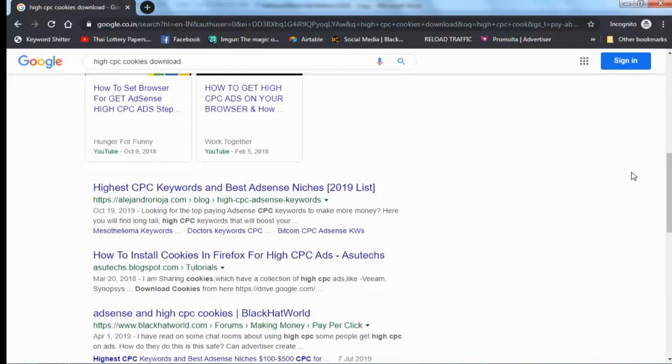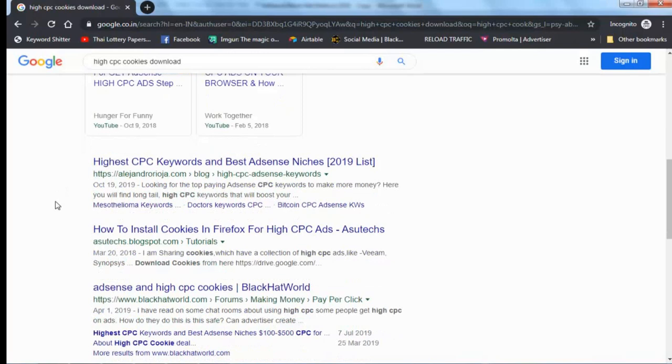Since you have installed high CPC cookies, you will see very high CPC ads on my website. If you click on that ad, I will earn, for example, $2 or $5 per click. And if I go to your website without these cookies installed in my browser, I will not see high CPC ads on your website, because I don't have high CPC cookies in my browser.